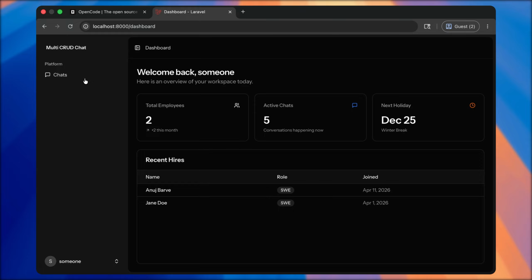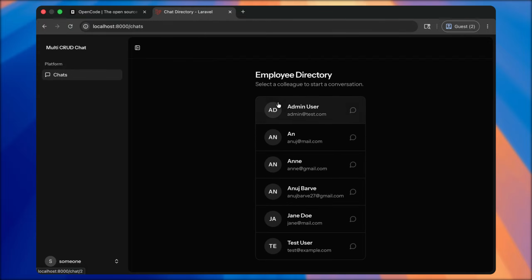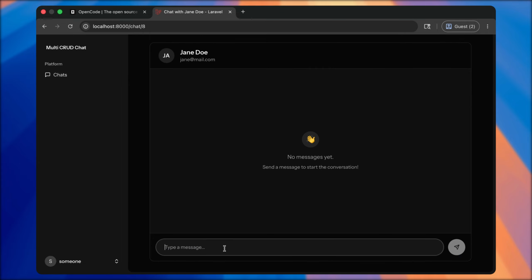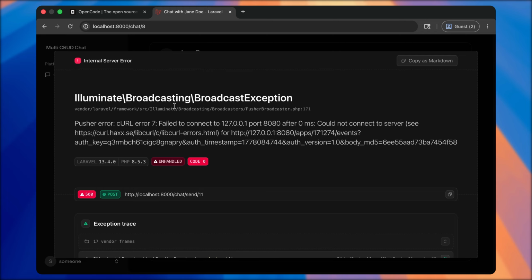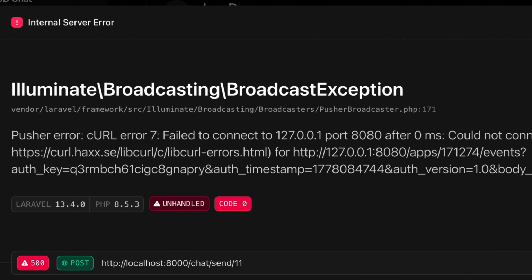This was a pretty simple application, but I forgot how the chat system works. So if I go to chats and try to message Jane Doe, hi, yes, look at this. This error happens. I have no idea. I've opened this project after a long time.